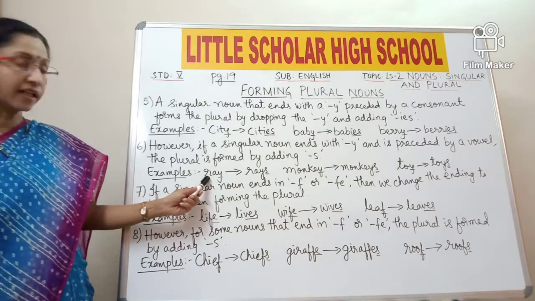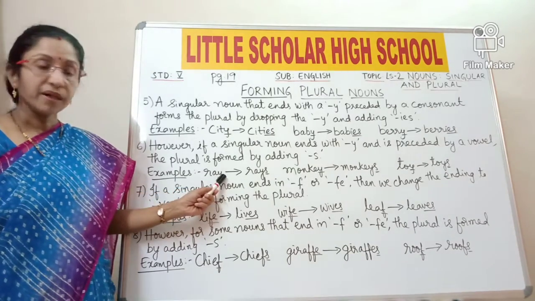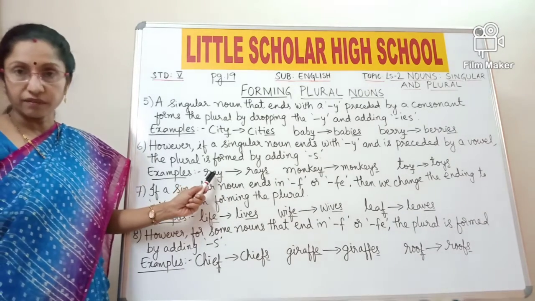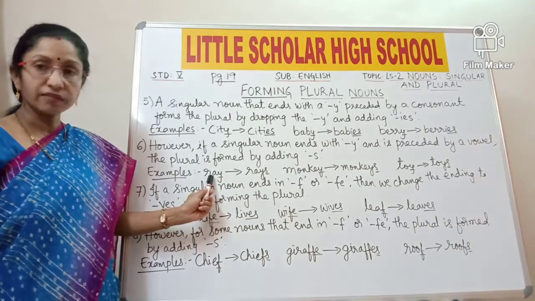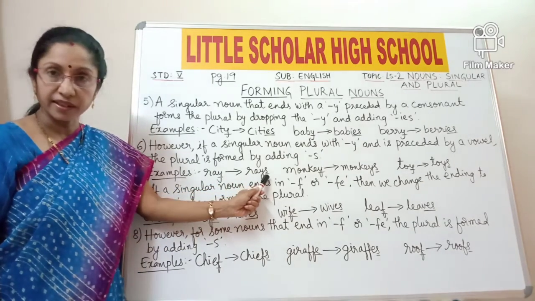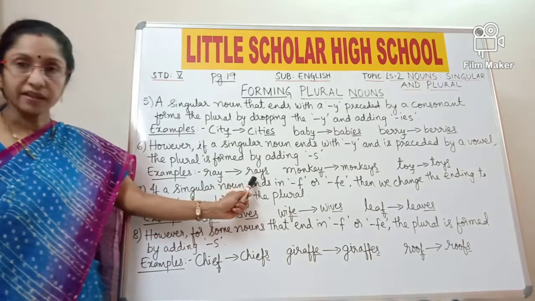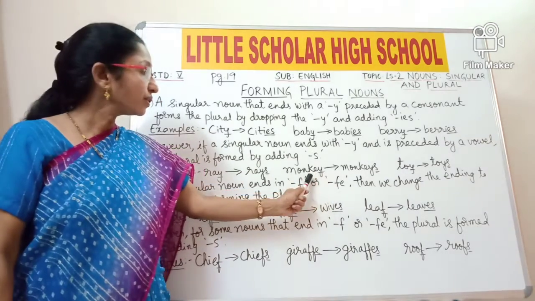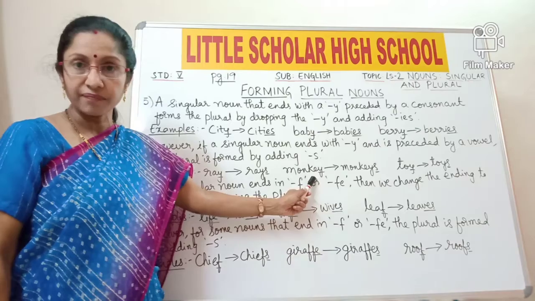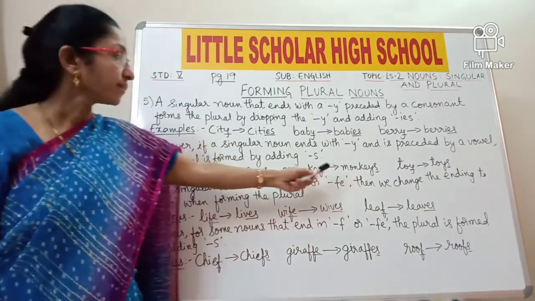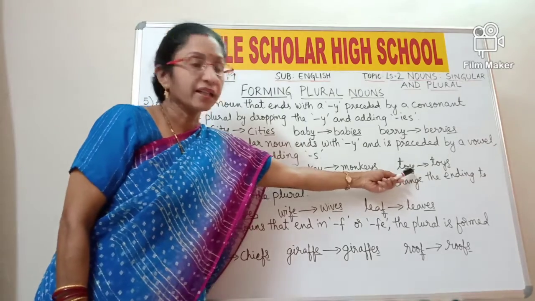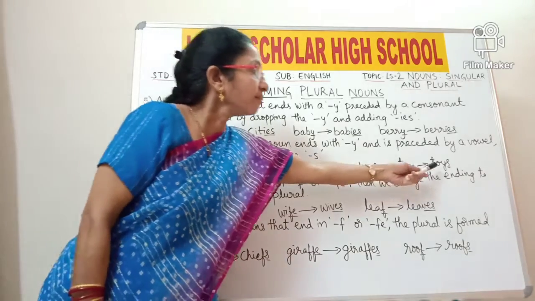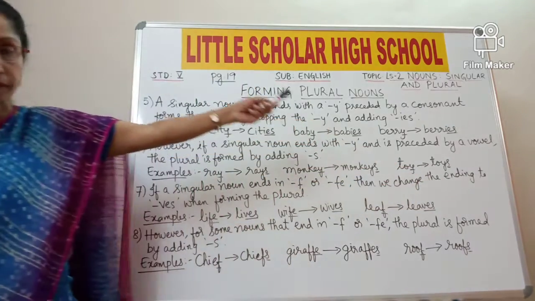Look here, example, ray. The last letter is y, but it is preceded by a. The letter which is before y is a. A is a vowel. So here, to make the plural of such a word, you need to add only s instead of ies. So ray becomes rays. And look at the word monkey. The last letter is y and the letter which is preceding it is e. E is again a vowel. So monkey becomes monkeys. And toy, the last letter is y again and it is preceded by o. O is a vowel. So the plural of toy becomes toys. Just add s at the end of toy.